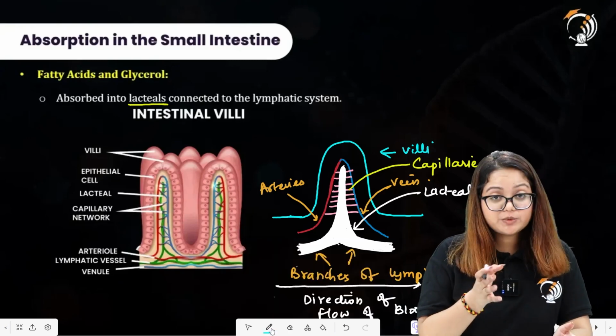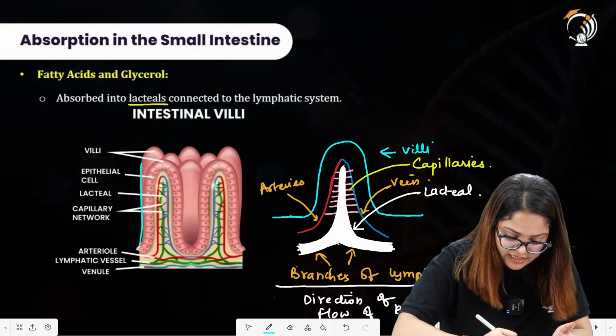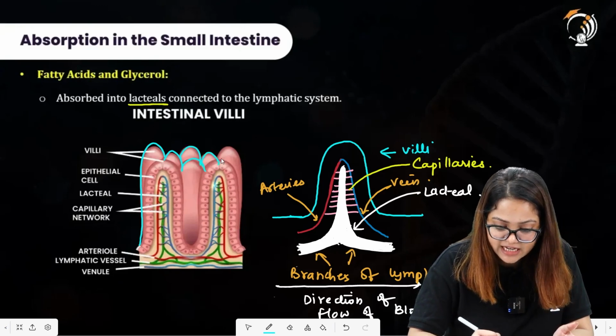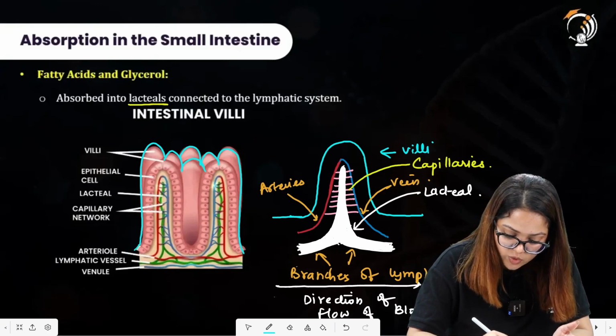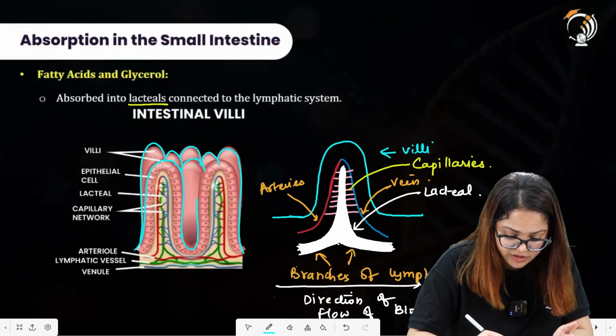Now, moving toward the diagram, on the left hand side, these structures are villi. These structures represent villi. What do villi do actually? It actually increases the surface area for absorption. The more the surface area, the more will be the transport of the substances across that particular region.